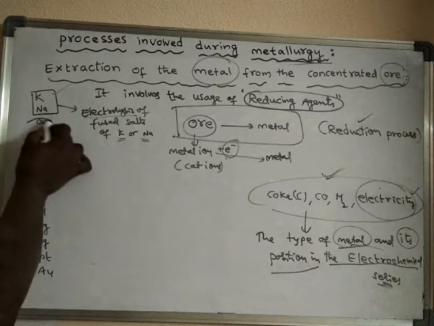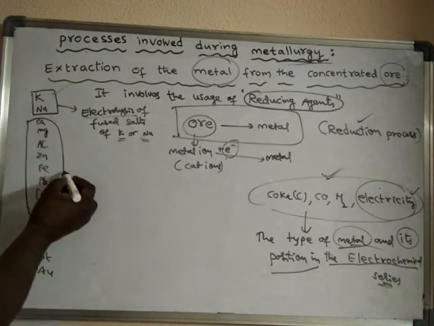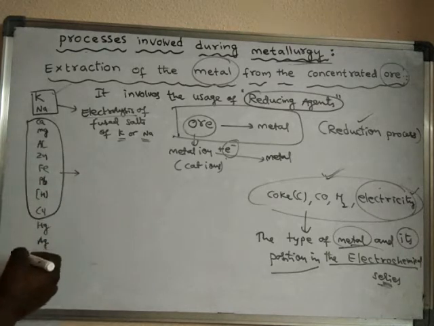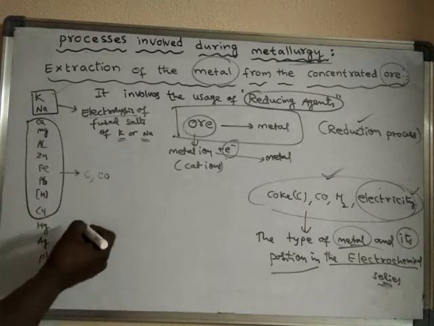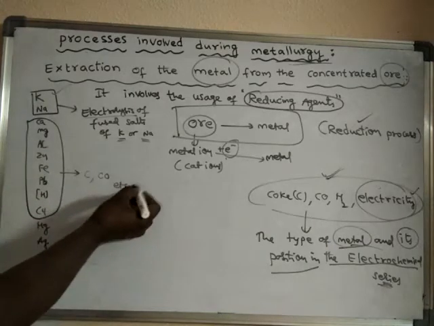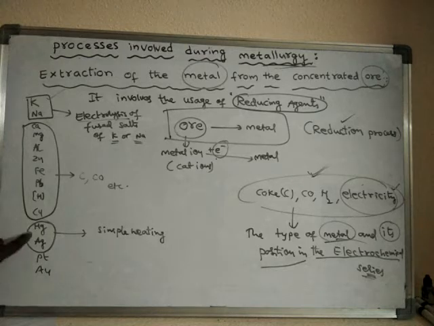And for other metals up to copper, we may use reducing agents like coke, carbon monoxide, etc. Next, for the ores of mercury or silver, these metals are obtained from their ores by simple heating.